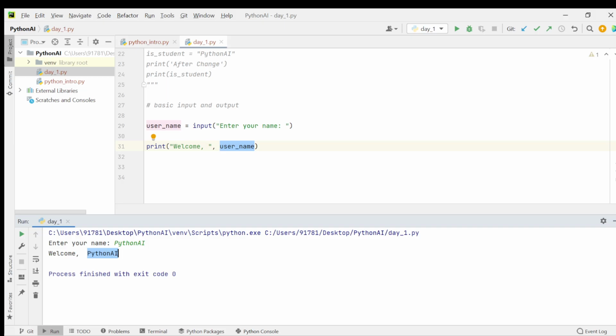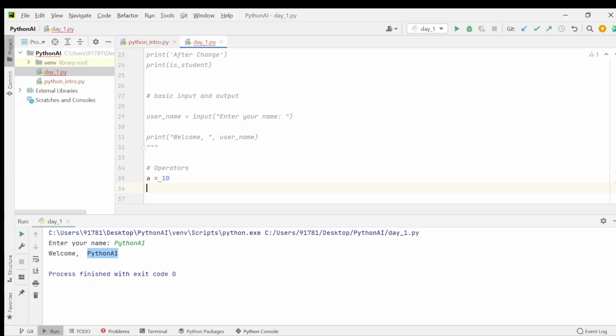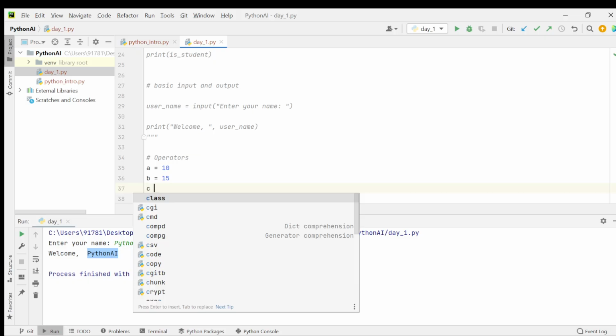I hope you understand this concept. If you don't understand, please add a comment and I'll explain it in detail. And then the next topic is operators in Python. So what are operators? Python supports various operators for calculations and logical comparisons. For example, let us assume we define three variables: A holds 10, B holds 15, and C holds 5.